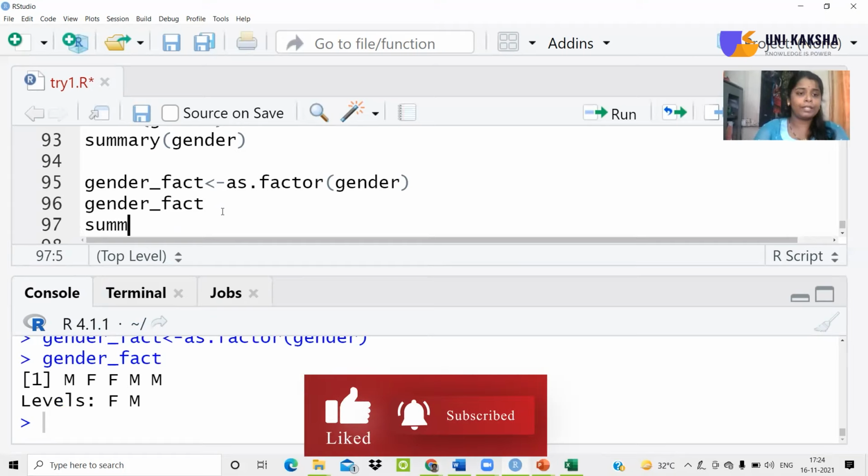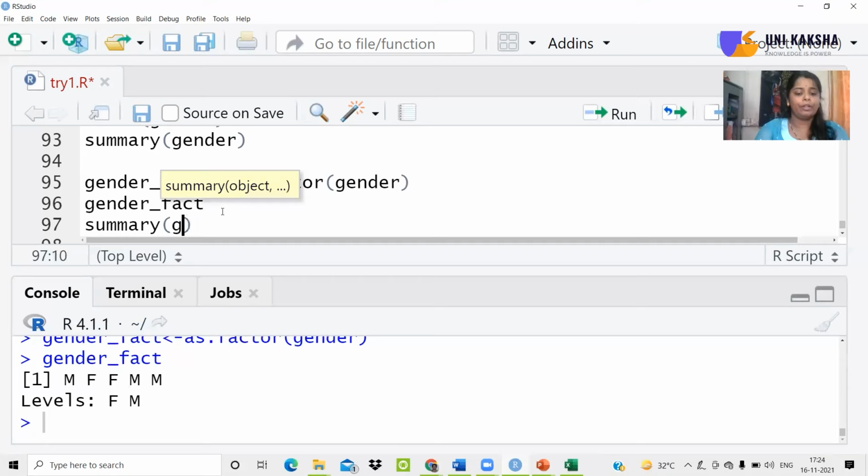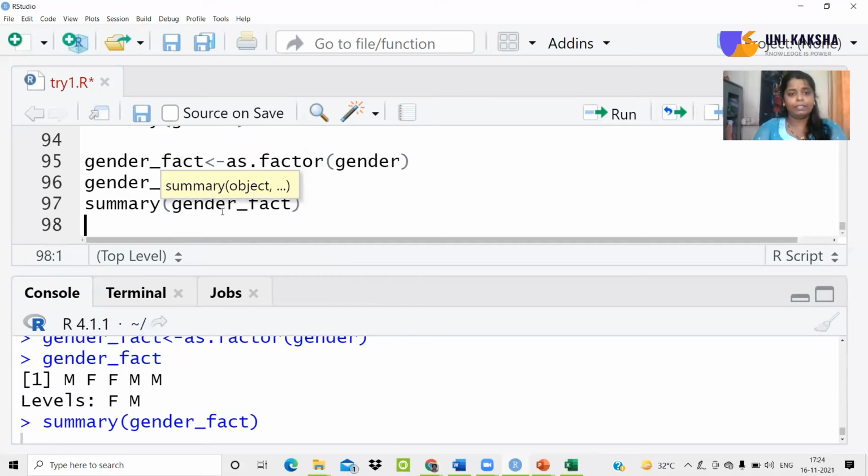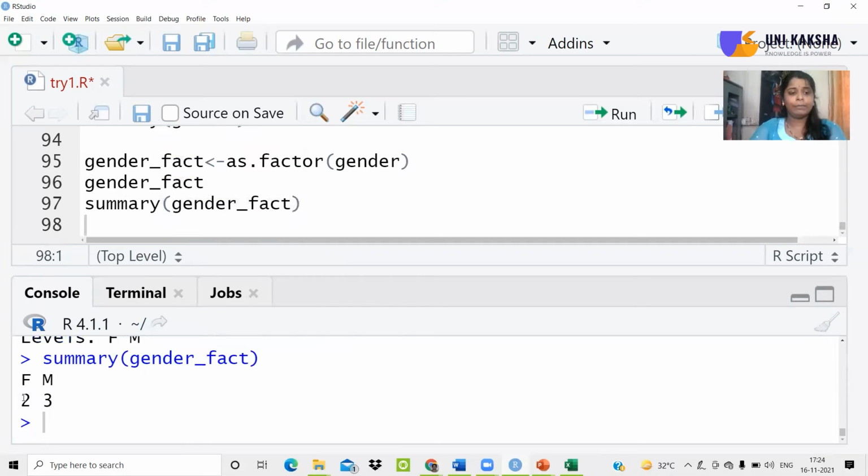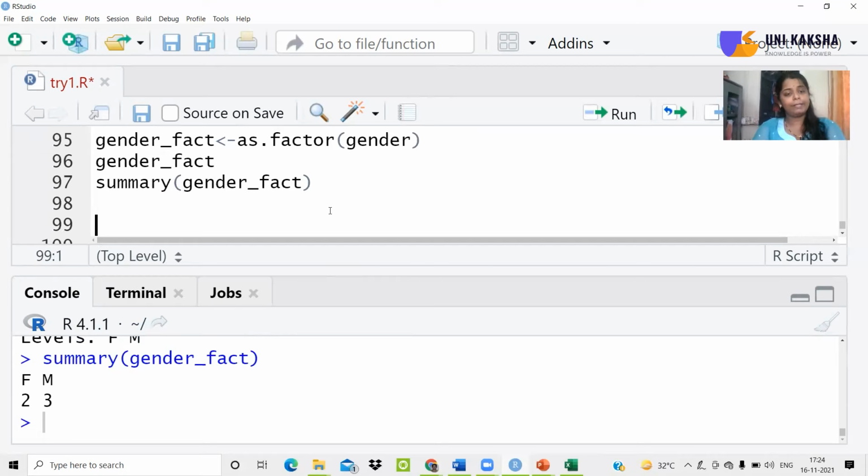Now, if I simply try to check the summary of gender underscore fact, you'll get to see that it provides you the frequency, that there are 2 female and 3 male observations inside this particular data. So this grouping ability is provided by the factor. That's the reason why factor is more useful whenever it comes to analysis and understanding of the data, because it helps you understand how many unique levels there are, and how much data is present at a certain unique level.